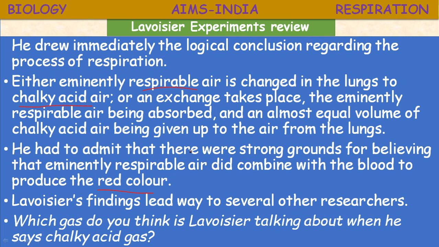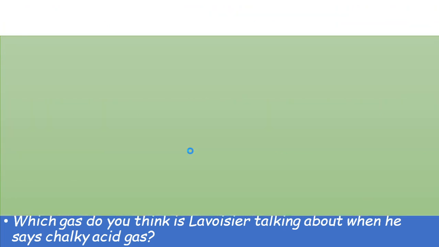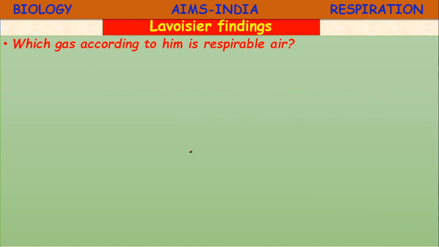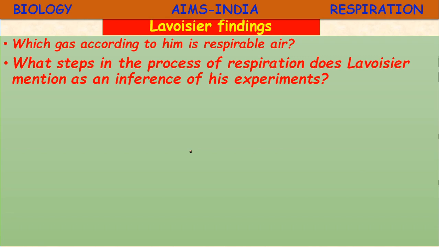Okay, let us proceed. Lavoisier's findings. Which gas according to him is respirable air? It is nothing but oxygen. What step in the process of respiration does Lavoisier mention as the inference of his experiment?